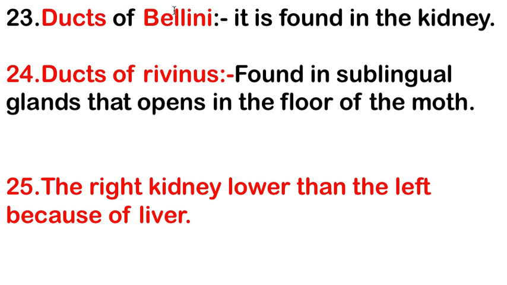Next point is the ducts of Walney. Ducts of Walney are found in the kidney. Next one is the ducts of Rivinus. Ducts of Rivinus are found in the sublingual gland and open in the floor of the mouth. Next point is the right kidney is lower than the left because of the location of the liver.